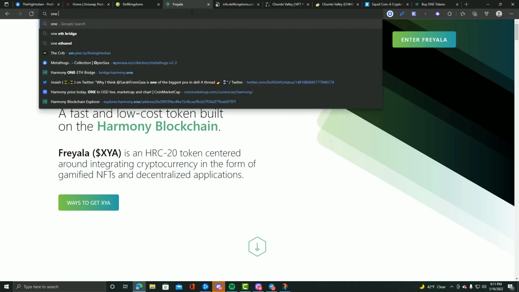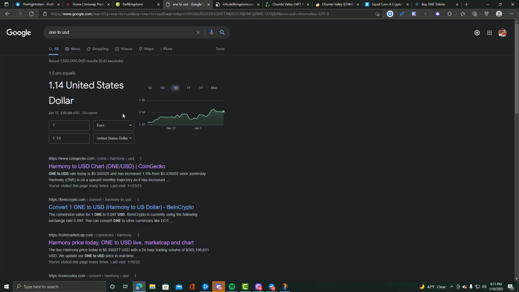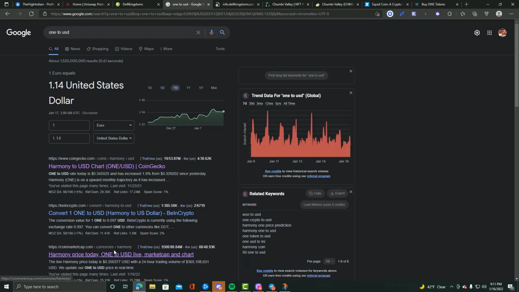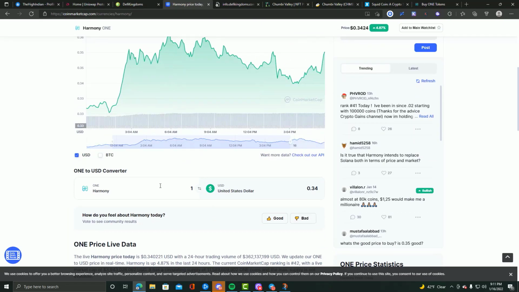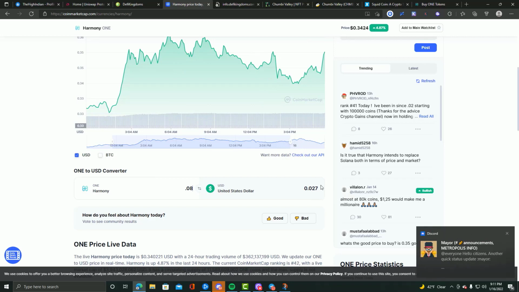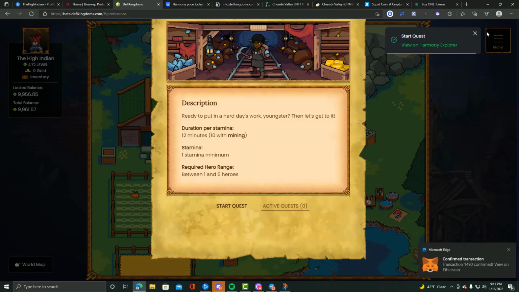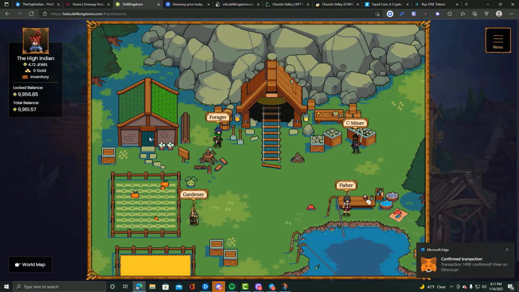So 1 2 USD, coin market cap, I think if I remember it was 0.08. And so that was actually 2 cents, almost, actually, I guess 3 cents if you round up for that transaction. But still, in the bigger picture, it's nothing compared to Ethereum or Binance.